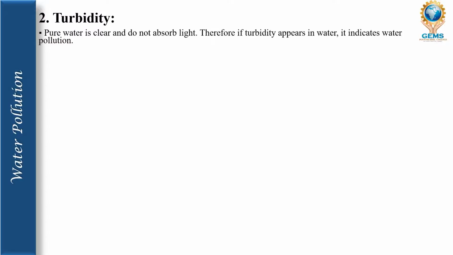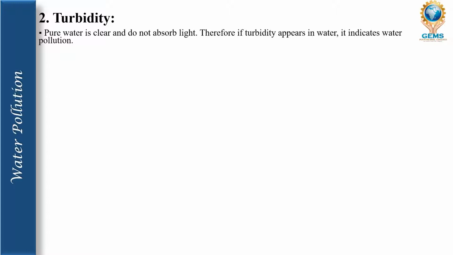So next point is turbidity. Pure water is clear and does not absorb light. Therefore, if turbidity appears in water, it indicates water pollution. Basically, pure water is clear and does not absorb light, meaning it will not absorb the light, and therefore if turbidity appears in water, it indicates water pollution.